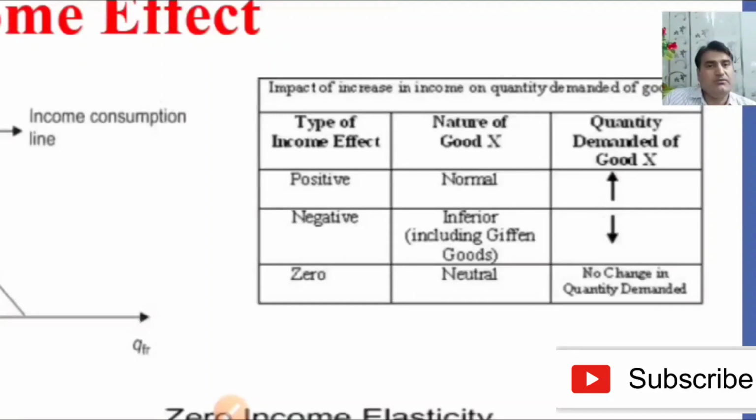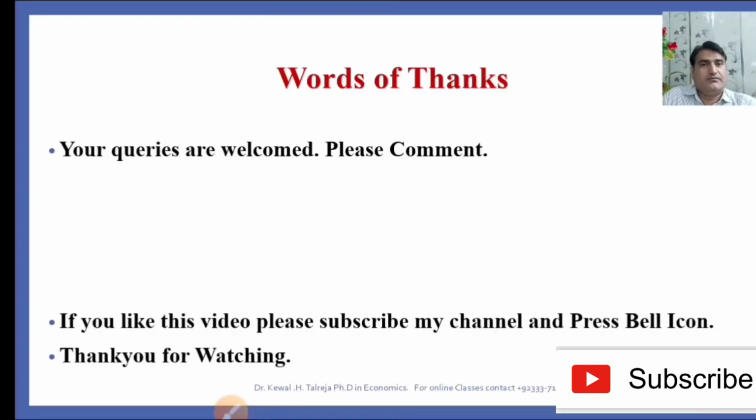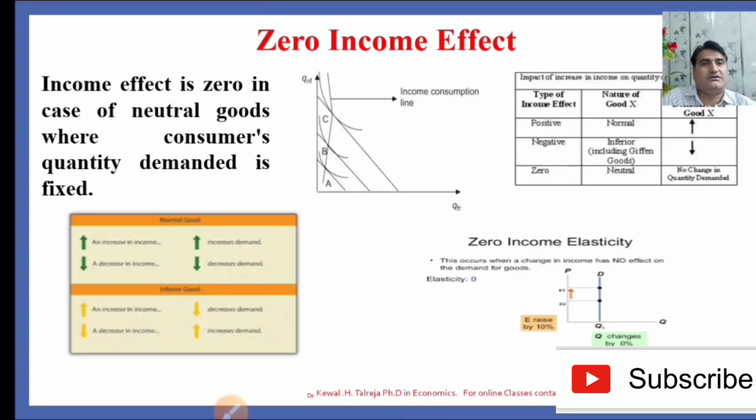The type of income effect is positive when the goods are normal. It means the quantity demanded of good X increases. When the income effect is negative, it means the nature of the goods is inferior and the quantity demanded of good X will decrease. When the type of income effect is zero, it means the nature of good X is neutral and there would be no change in quantity demanded. So I hope that the income effect is now more clear to you.